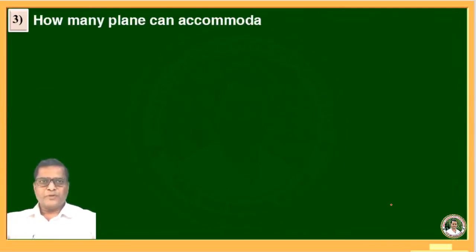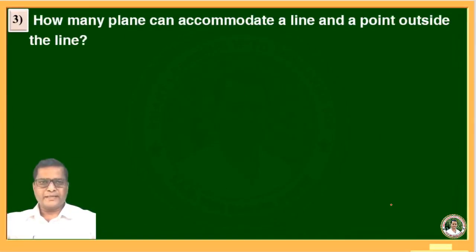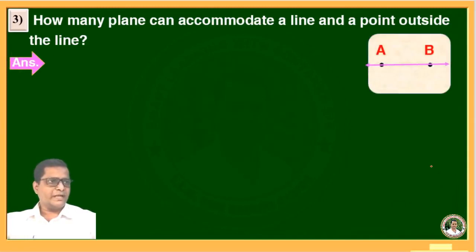Third question is, how many planes can accommodate a line and a point outside the line? For this, suppose first we will draw a line and a point outside the line. Point C is outside point of the line AB. Then how many planes can pass through this line and this point?